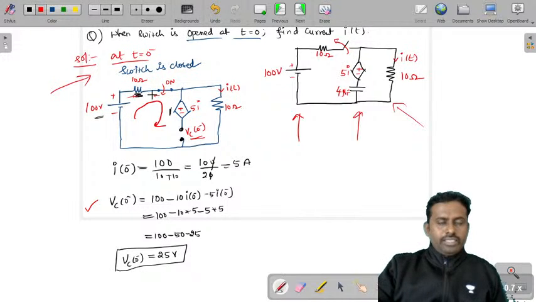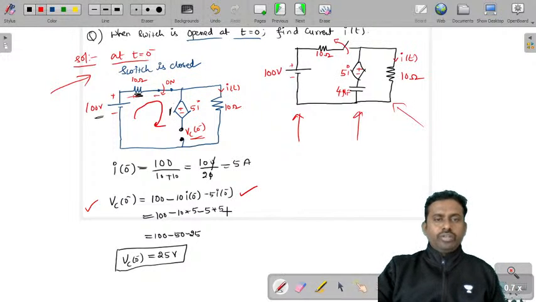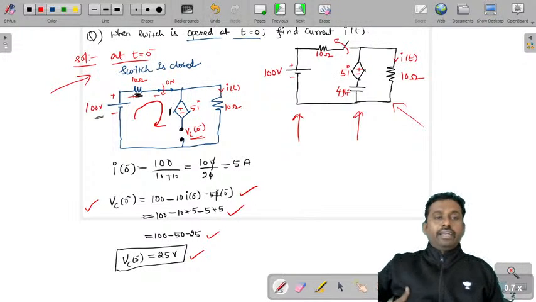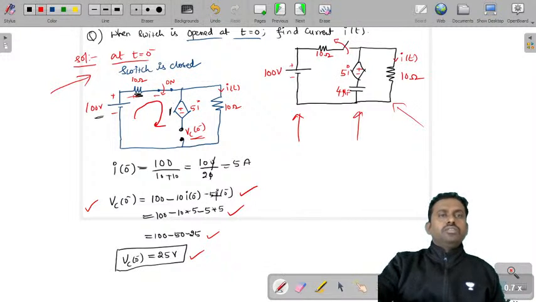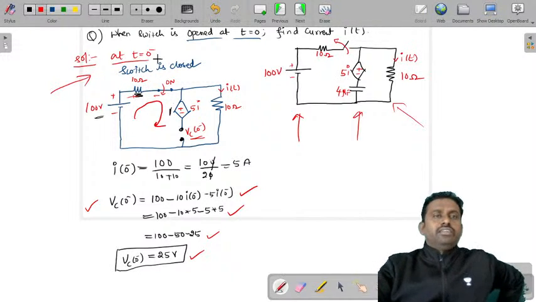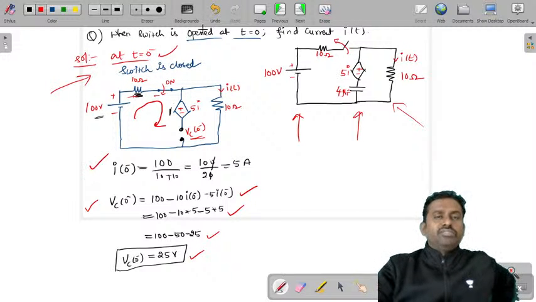So this is a plus-minus drop. Therefore 100 minus 10i, and this is plus minus, so it is minus 5 into I of 0 minus. That's how you'll get the value of Vc as 25 volts. So I of 0 minus is 5 amperes and Vc of 0 minus is 25 volts. So we have done this at t is equal to 0 minus. We have got I of 0 minus and Vc of 0 minus.